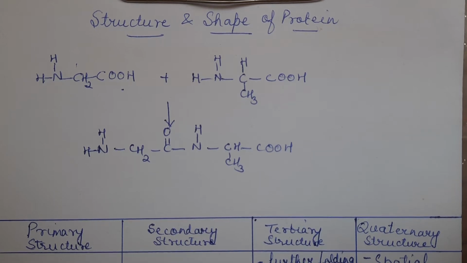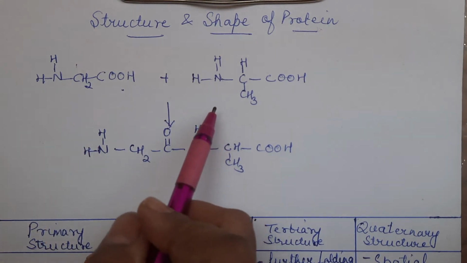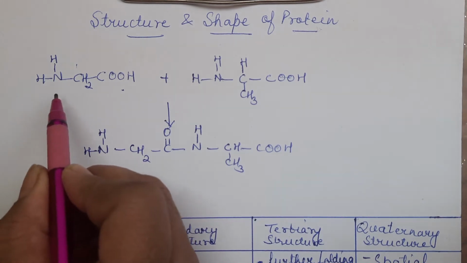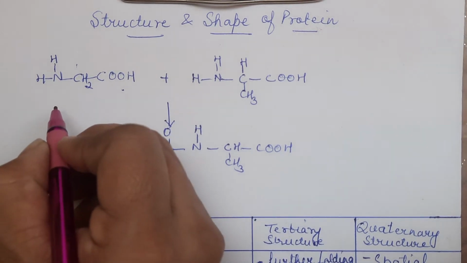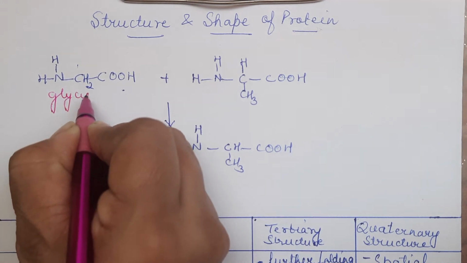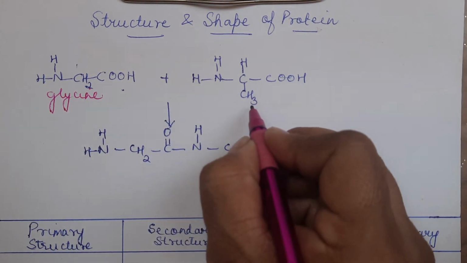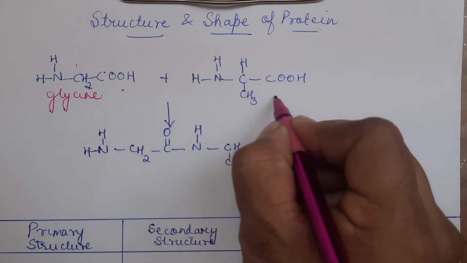Now, in the last video, we have already discussed that protein has a simple unit, that is alpha amino acid. Yes, this is one alpha amino acid. This is another alpha amino acid I've taken. If you remember, in the last video, we have already discussed this part. If both are hydrogens, it is an optically inactive amino acid, that is glycine. This is the structure for glycine. And the other one, if one H is a methyl group, then it is called alanine. This is alanine.